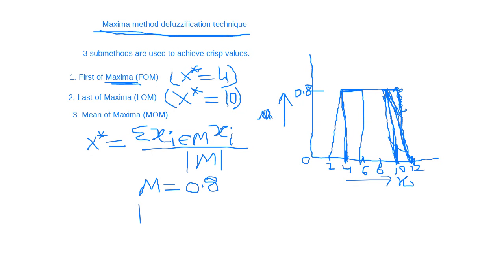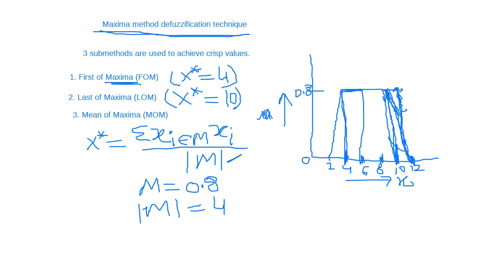And mod of M is the modulus of M, which means the cardinality of set M. So how many elements are having maxima? It's 4, 6, 8 and 10. There are 4 such elements which are having maxima. So the modulus of M is equal to 4 in this case.